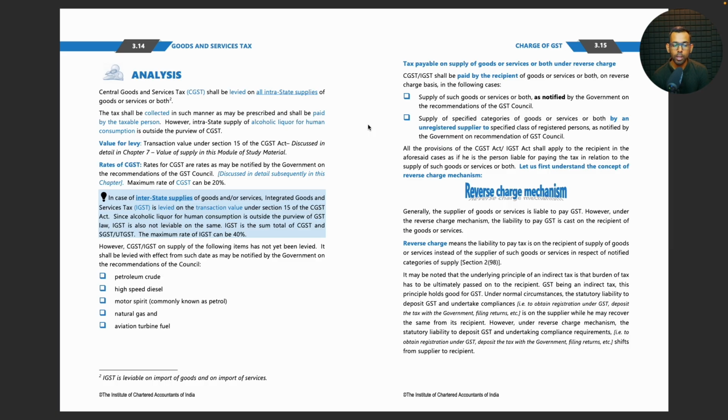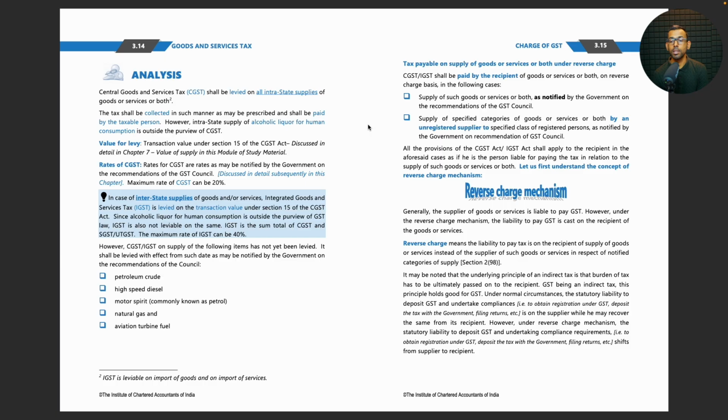However, CGST or IGST on supply of the following items has not been yet levied. It shall be levied with effect from such date as may be notified by the government on the recommendations of the council: petroleum crude, high-speed diesel, motor spirit, commonly known as petrol, natural gas, and aviation turbine fuel.